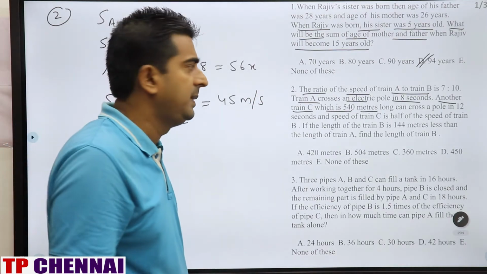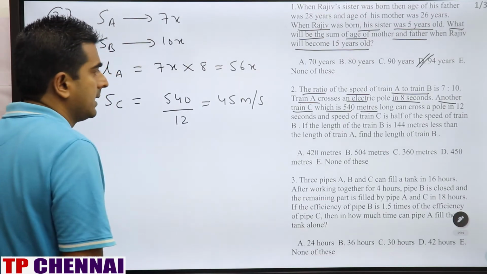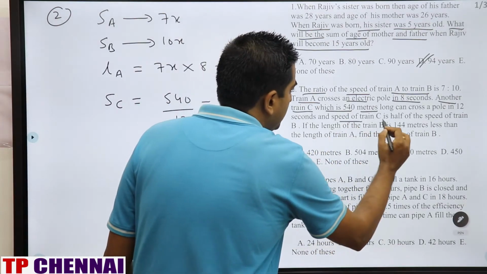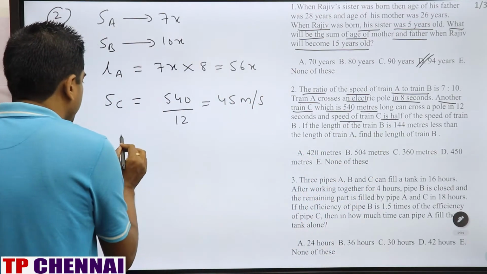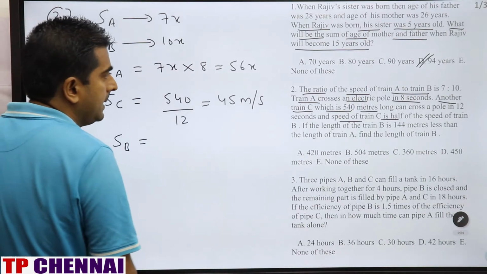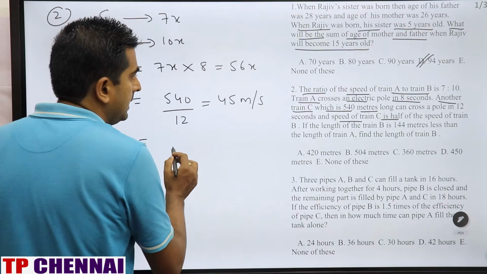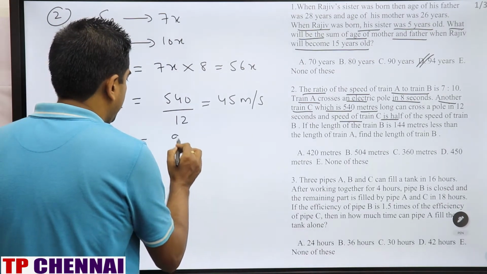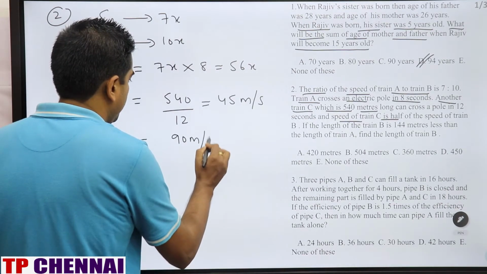Slowly I am solving. So the speed of train C is 45 meter per second. And the speed of train C is half of the speed of train B, so the speed of train B is nothing but 90 meter per second.